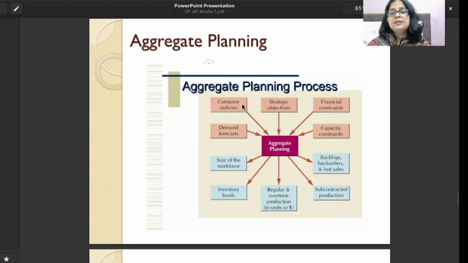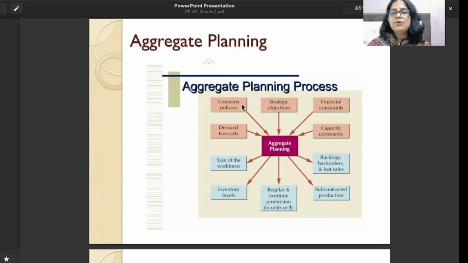Company policies: the rules and regulations of the company, the organization, where it is located, in which state it is located, and what the rules and regulations of that state are that we need to follow. Also, which market we are going to distribute our product to, and what the policies for that are.